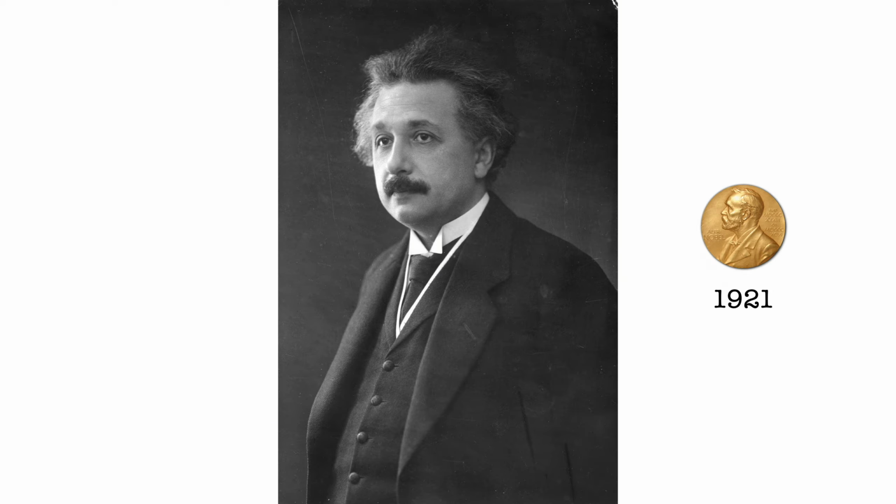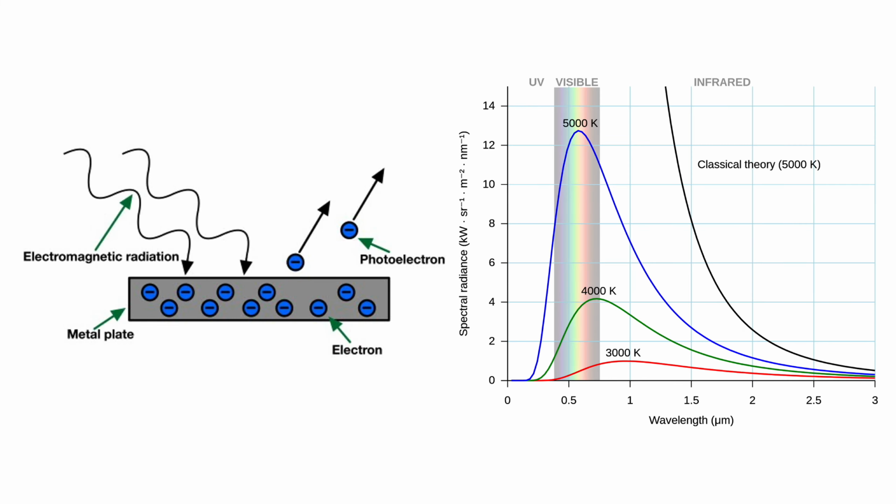Therefore, in 1921, Einstein received the Nobel Prize in Physics for explaining the photoelectrical effect, but not for relativity, because there was no experiment at that time proving that relativity was right. Great, we now had a good answer for the photoelectrical effect and the blackbody radiation. But let me add something.